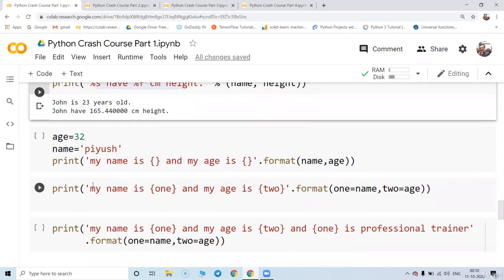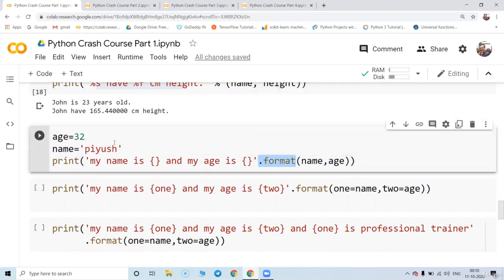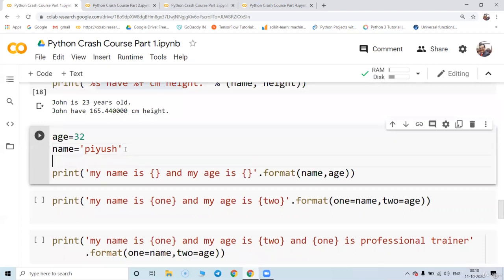We have the next format called the dot format method to print the statement in Python. Suppose I take a simple example. The age is 32 and the name is Piyush. We are going to use the dot format method. My name is blank curly bracket. My age is blank curly bracket. And inside the format, I'm going to write two variable names which I have predefined. The name I have defined as Piyush, and the age I have defined as 32.